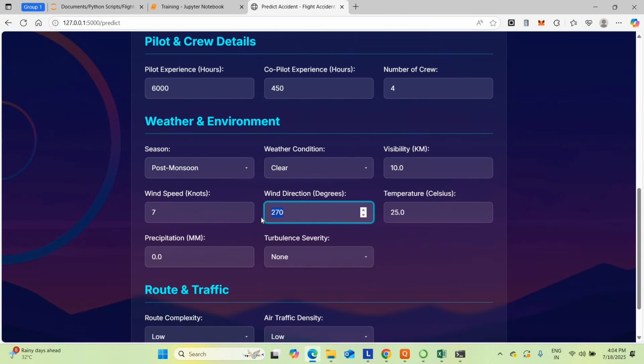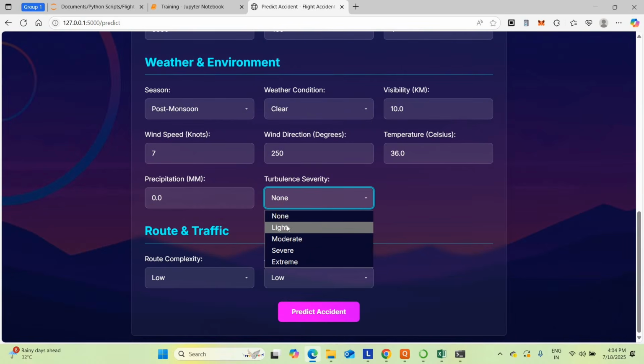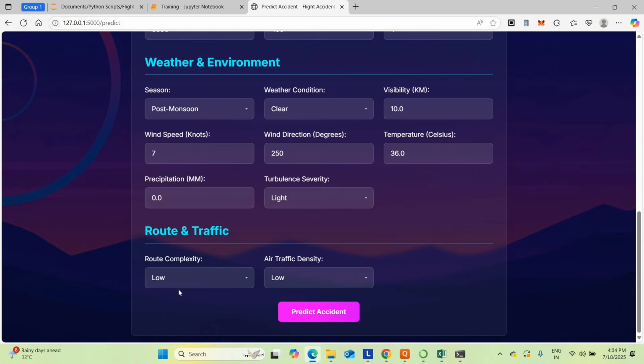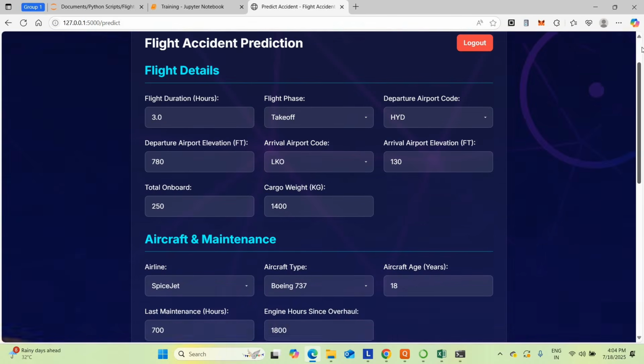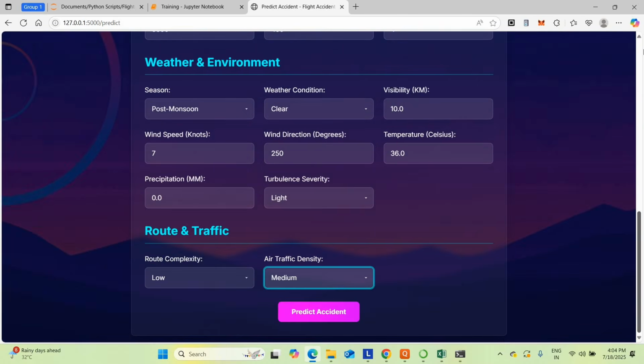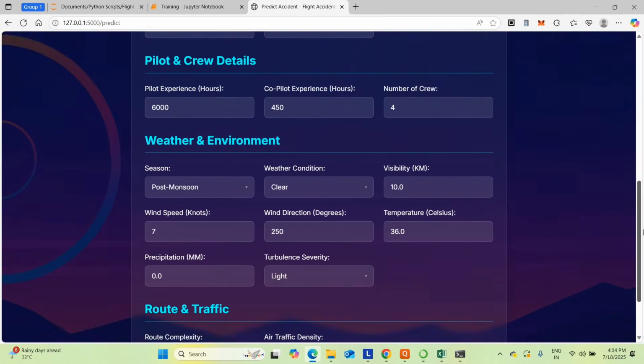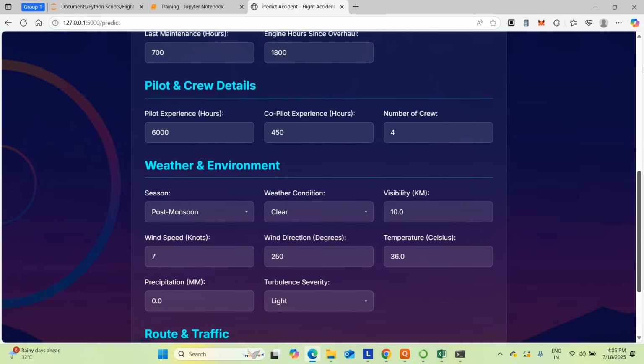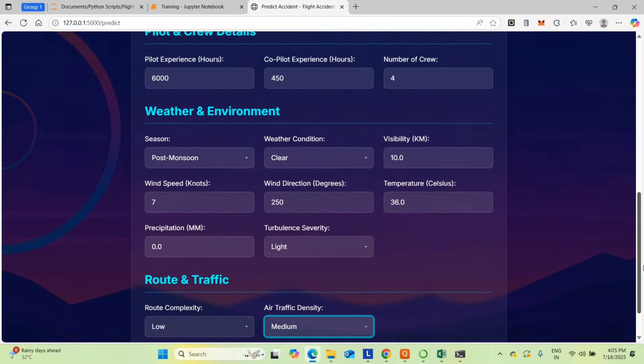Wind direction, I'm getting 250 degree as the wind direction. Today temperature 36.0. Precipitation, I'm going to get 0.0 only. Turbulence severity was light. Route complexity was very low complexity. Traffic density was medium. Now I entered all these parameters. Based on those parameters, this algorithm will work out whether there is any risk or not. It will predict and give the result.